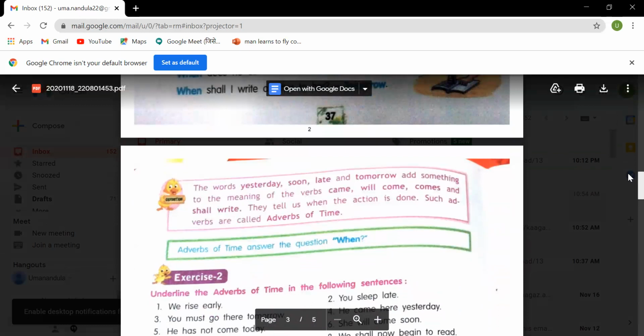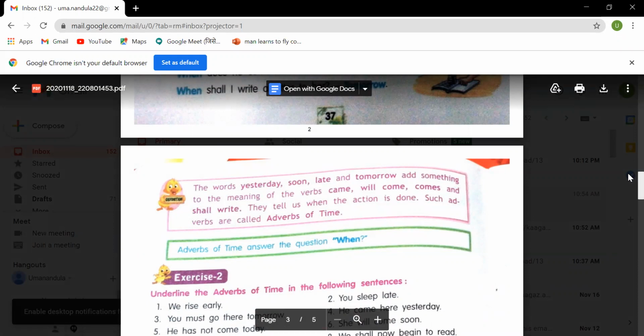So you ask a question when. He will come soon. When he'll come? Soon. So immediately you can identify the adverb there, soon. He comes late. When he'll come? Late. So late is an adverb. They are coming tomorrow. When they are coming?